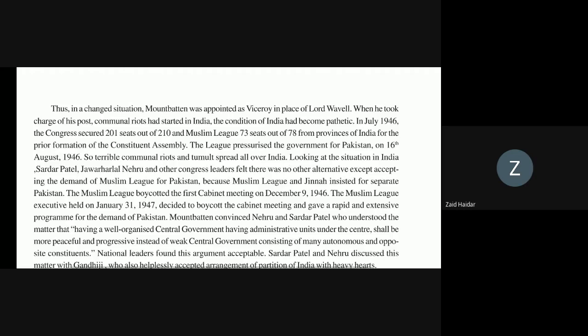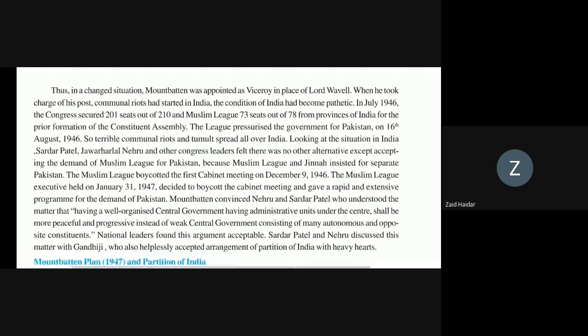In July 1946, the Congress secured 201 seats out of 210 and the Muslim League 73 seats out of 78 from the provinces of India for the formation of the Constituent Assembly.